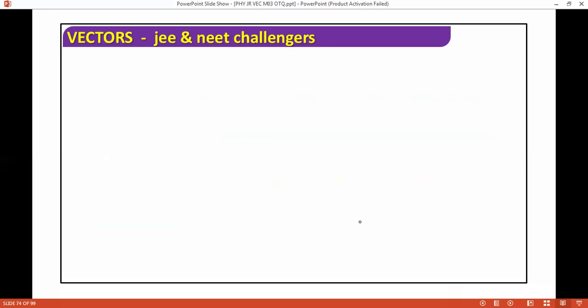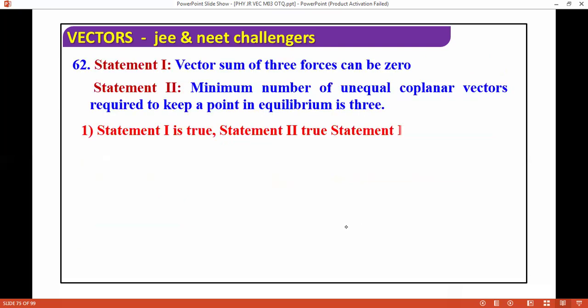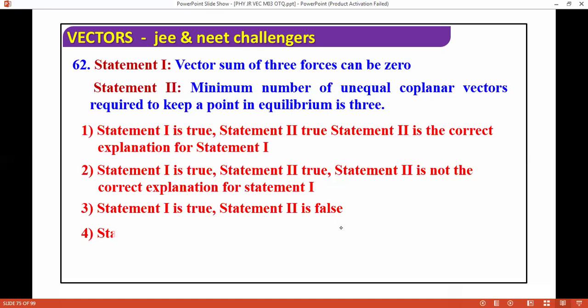Next, vector sum of three forces can be 0. Yes, the minimum number of unequal coplanar forces required to keep a point in equilibrium is 3. So the second is true. If you take three forces, the vector sum of three forces can be 0. If forces are not equal, you should mention that here, then we can go with it. Otherwise, we will go with this.